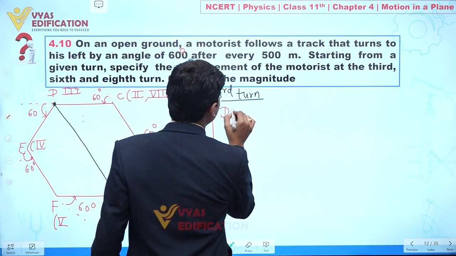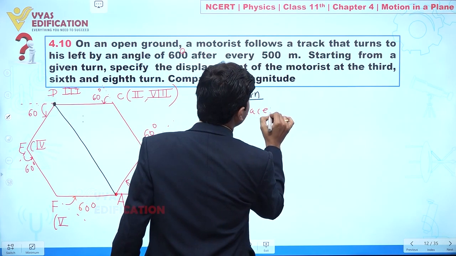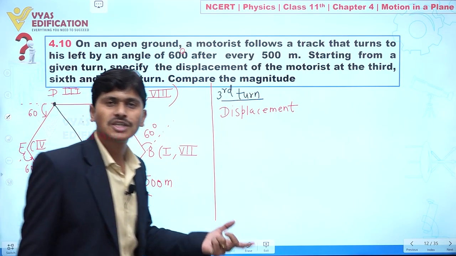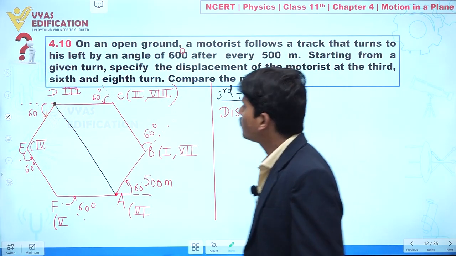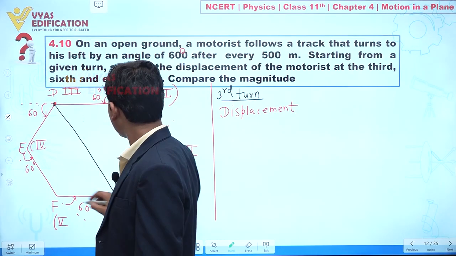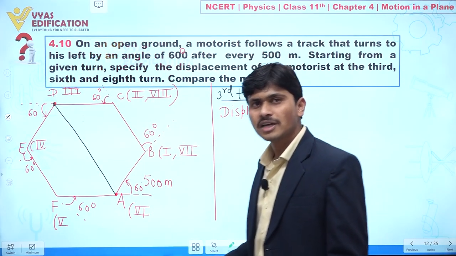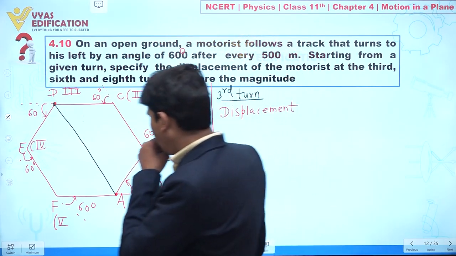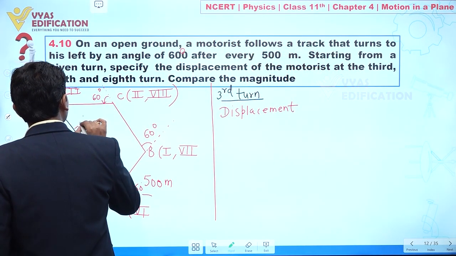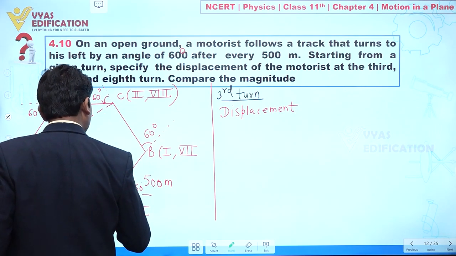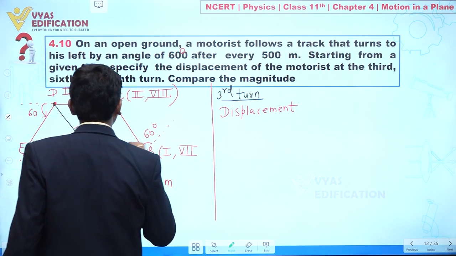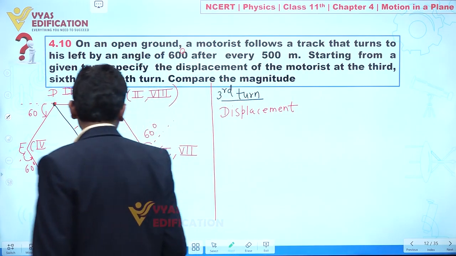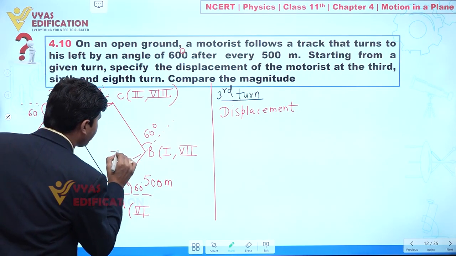If we talk about displacement, how can we write? Displacement is the minimum distance between final position and initial position. So the final position we have at D and the initial position we have at A. Now we have to find this straight line distance between A and D. Now we can draw a perpendicular from point B and point C. So now let us try to understand.